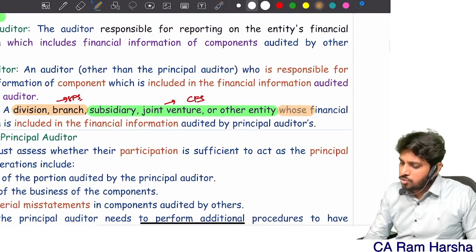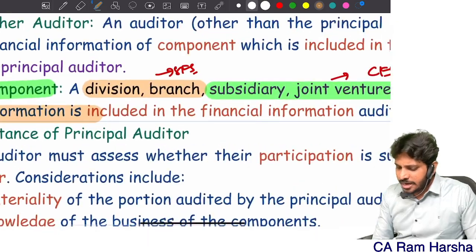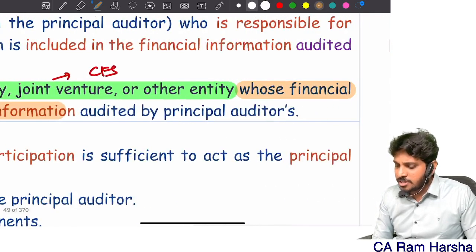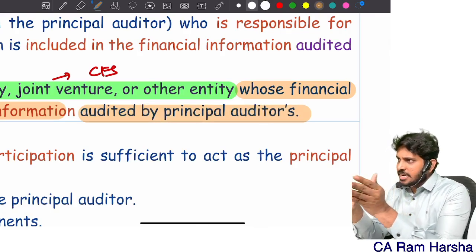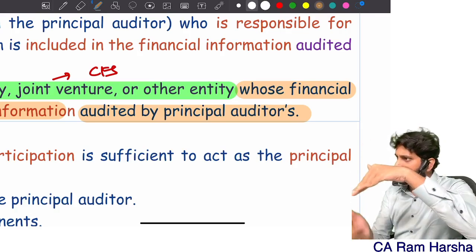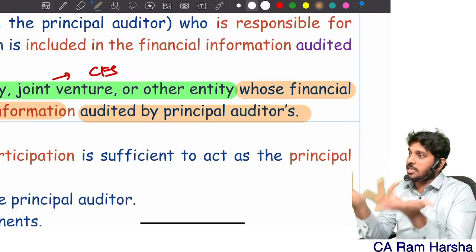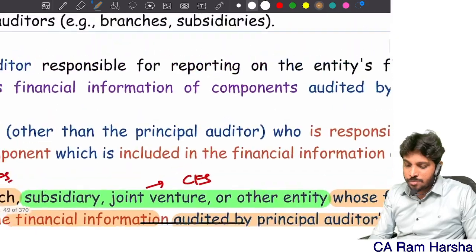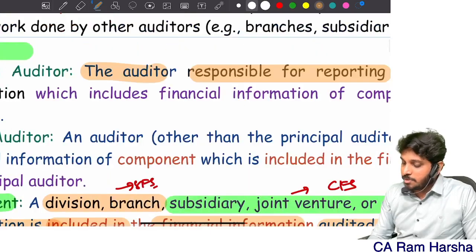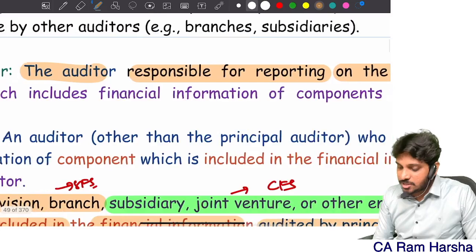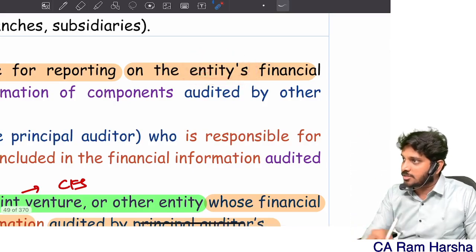What is happening? These components' information is included in financial information which is audited by principal auditor. These components related financial information is included in the financial statements on which principal auditor is giving opinion. Who is principal auditor? Principal auditor is the auditor responsible for reporting on the entity's financial information. Look at the word carefully. The word used is entity, not the component.